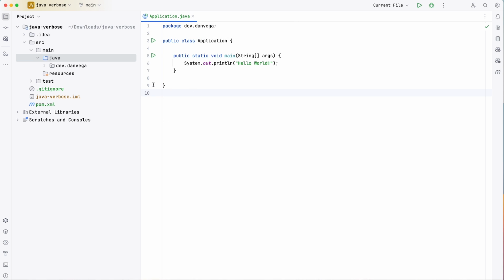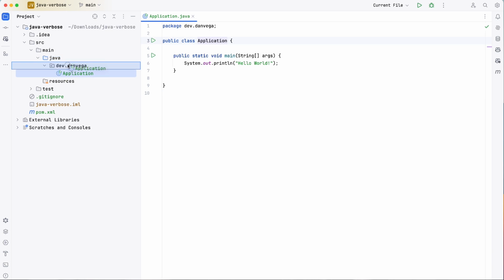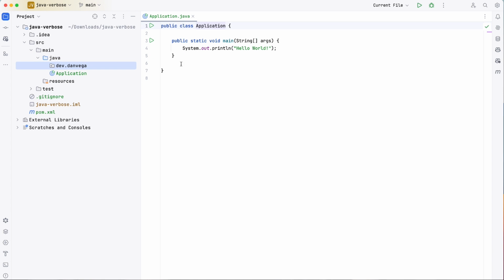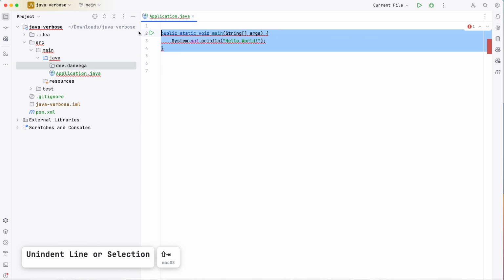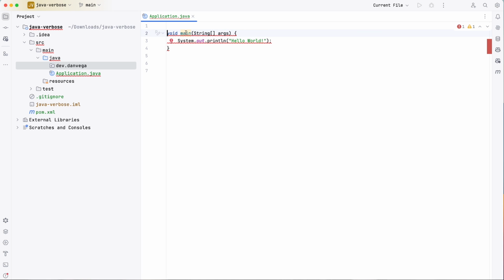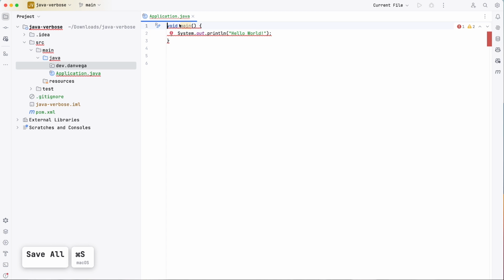So what I'm going to do is actually drag this back out. I'm going to go without a package for now, just to clean things up. And I can also get rid of my class here. So I could say I don't need that. I can come in here and say I don't even need public static. I can say I don't need this String args. And we can strip all of that down to not have to worry about that.